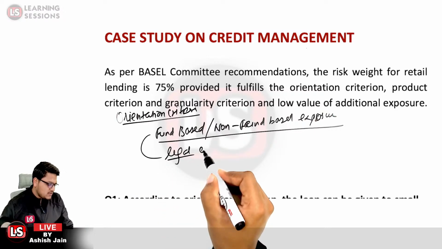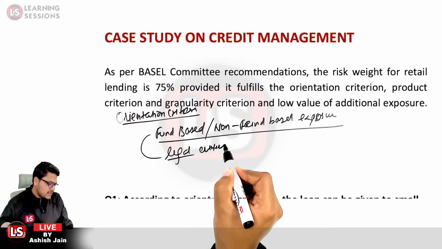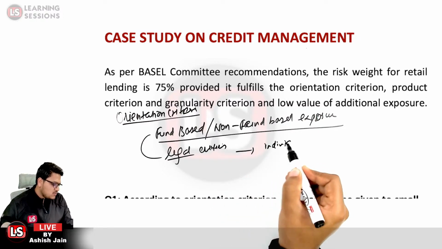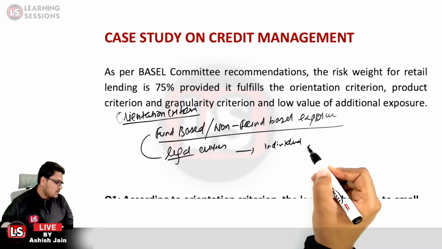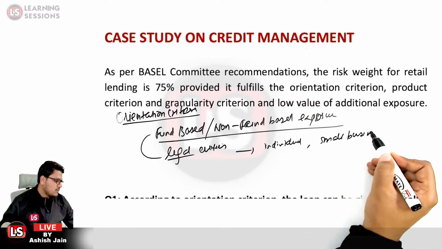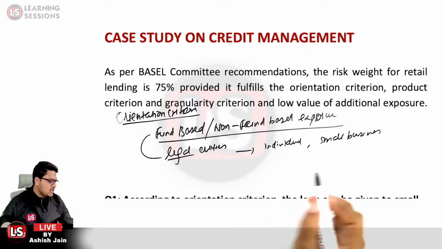Legal entities, whether individuals or small businesses, will be accounted for as the retail component itself.